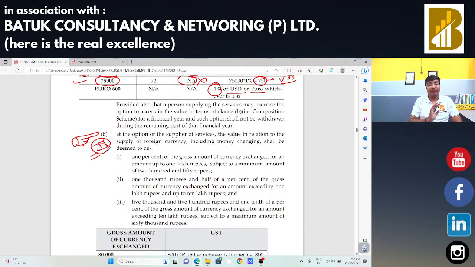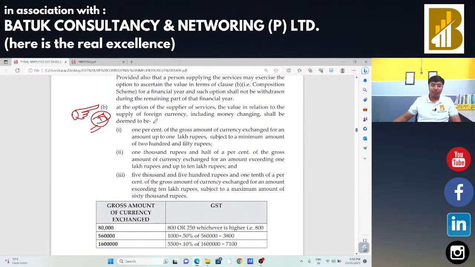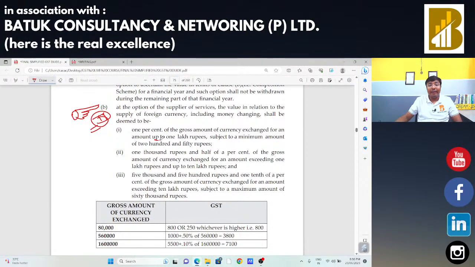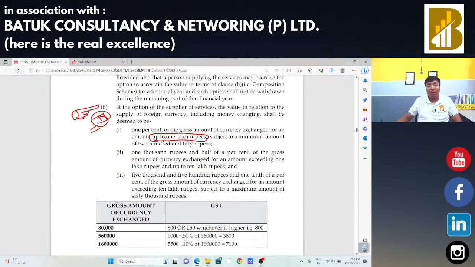In the case of the second method, how are we going to decide the value of supply? If someone is going to exchange an amount up to 1 lakh rupees, you have Indian currency of 1 lakh rupees and you want to convert the same into foreign currency. In that case, the amount is up to 1 lakh rupees. You may take the value of supply as 1% of the gross amount charged, currency exchanged for an amount up to 1 lakh rupees, subject to a minimum amount of 250 rupees.